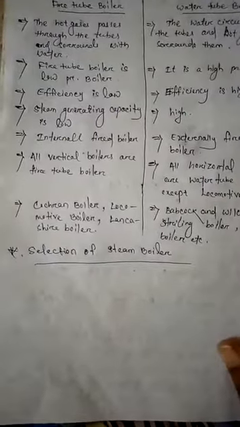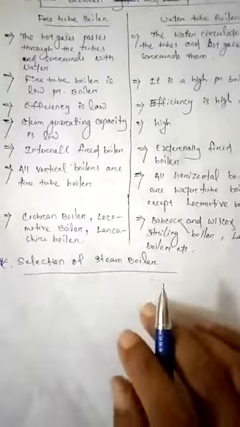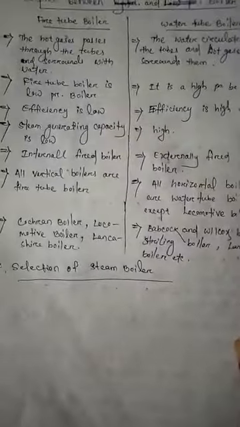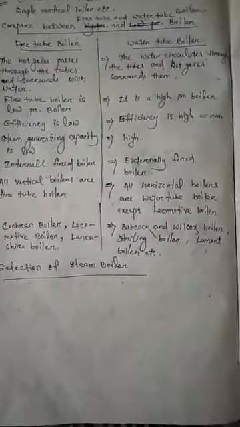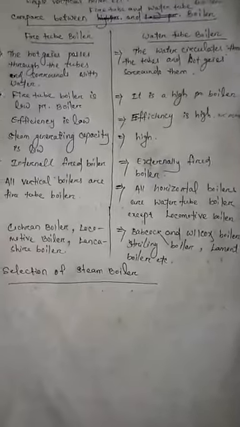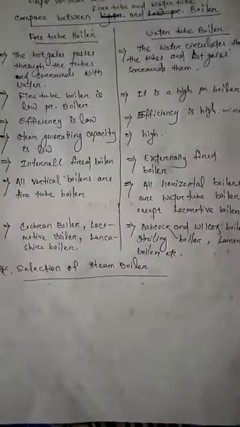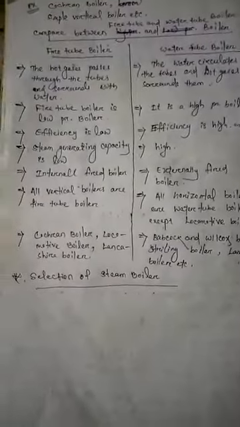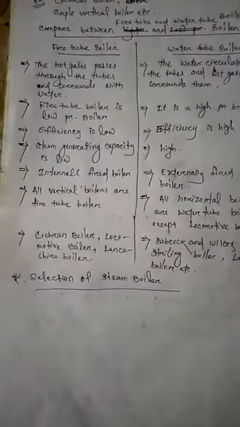Then last is selection of a steam boiler. How can we select a steam boiler? Selecting a boiler depends on its working pressure and the quality of steam. Working pressure means high pressure, low pressure and medium pressure, and quality of steam means wet steam, dry saturated steam or superheated steam.